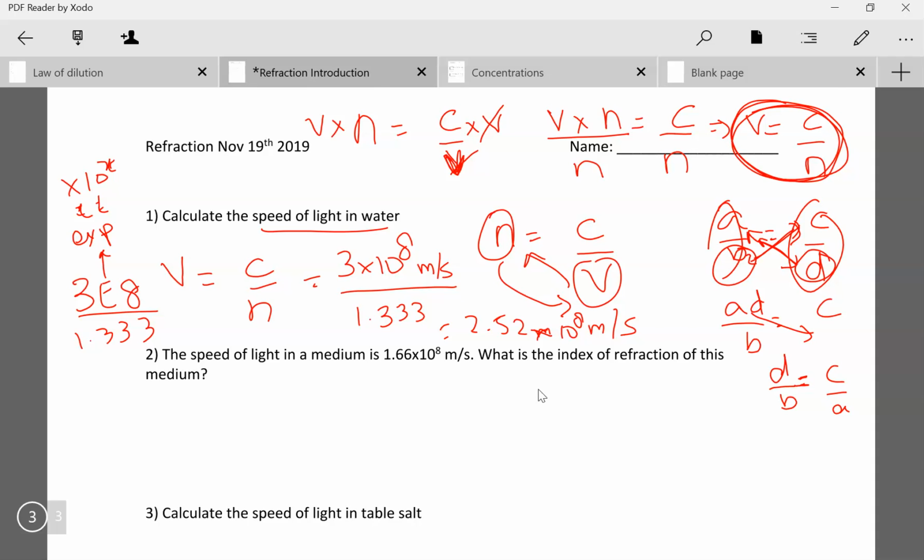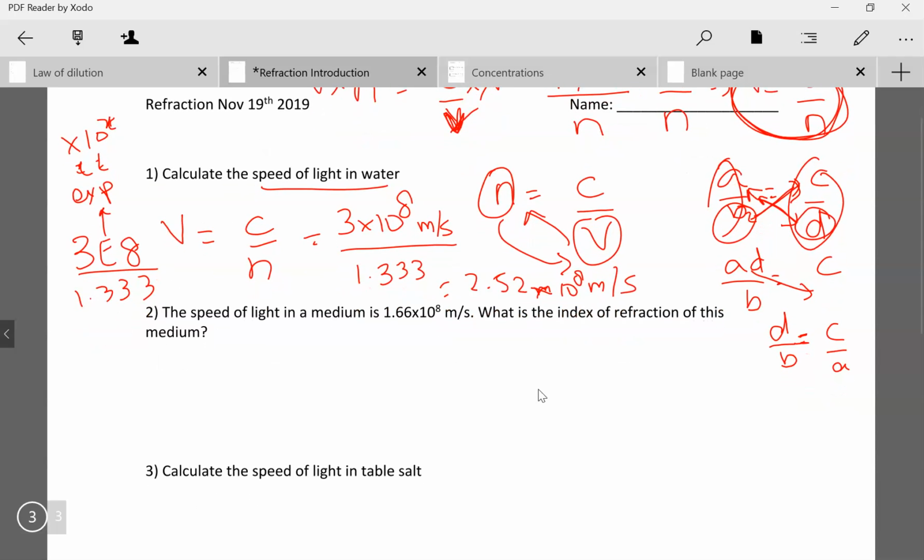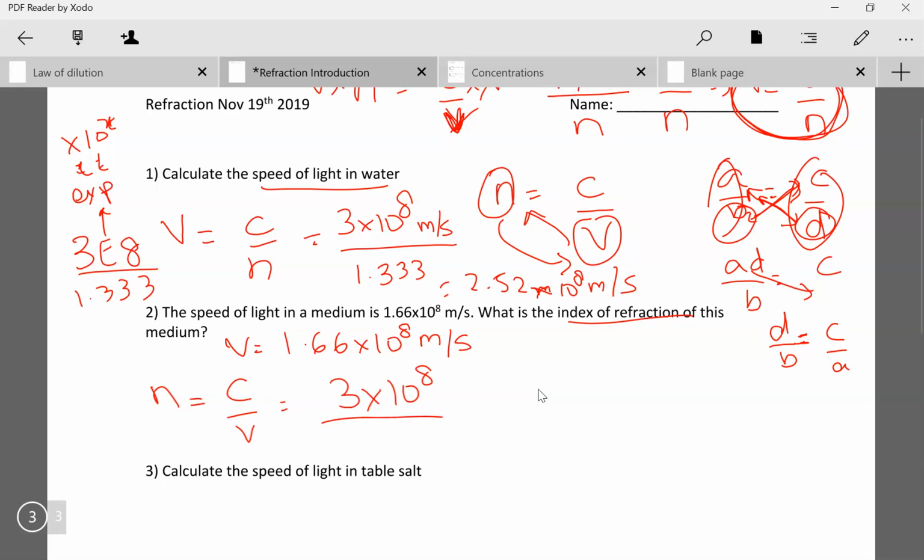Okay, next question. The speed of light in a medium is given to us. So we are given V equals 1.66 times 10 to the power of 8 meters per second. What is the index of refraction? So this is just our regular formula. C is a constant, always 3 times 10 to the power of 8. V happens to be 1.66 times 10 to the power of 8 meters per second.